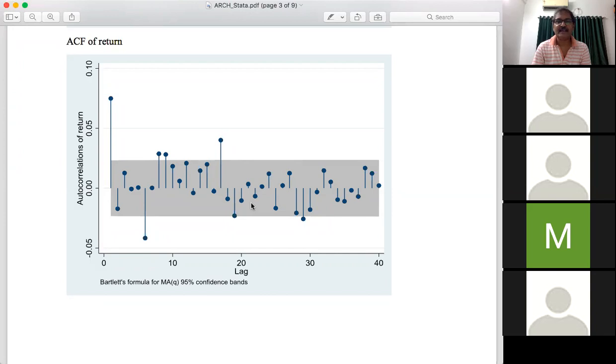So generate return2 is equal to return into return. Into means asterisk sign. We are generating another series, return square. You have generated return. Now generate another series, return square.